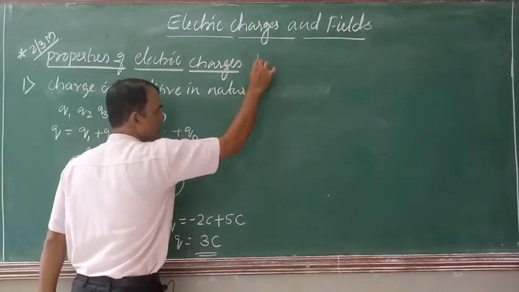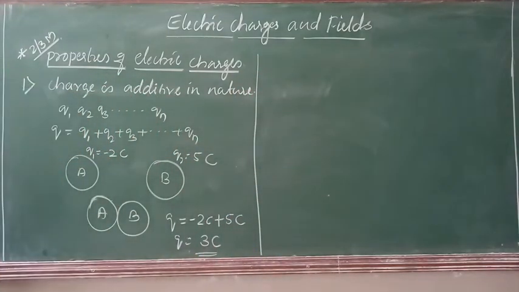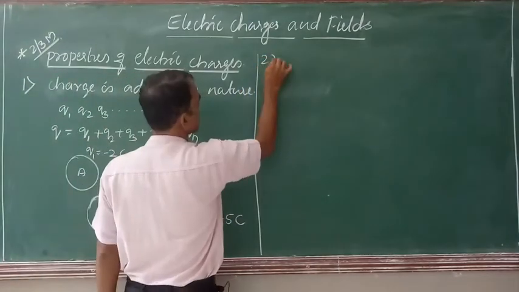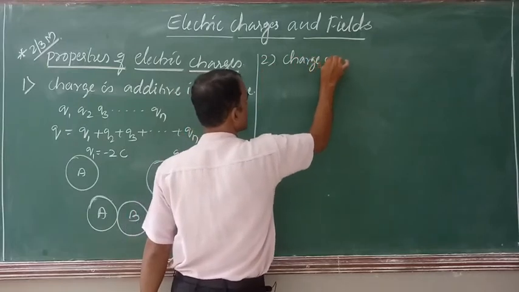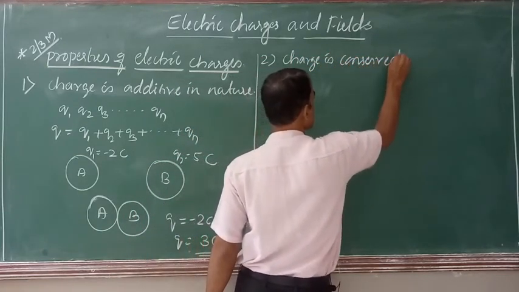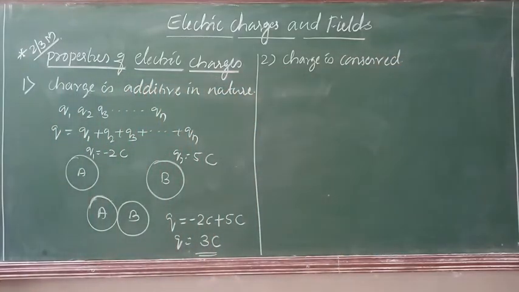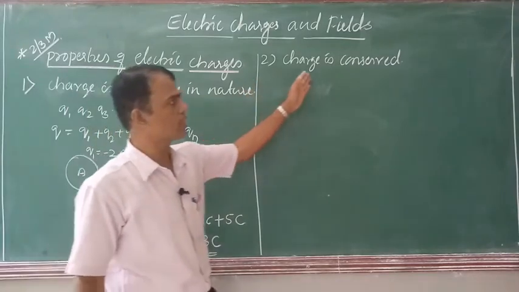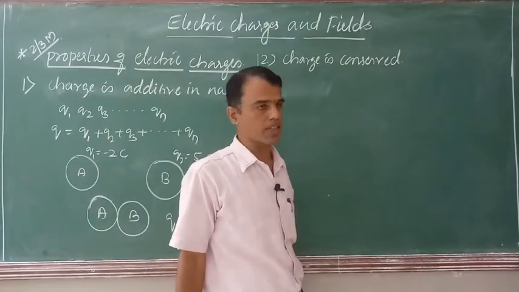So let me take the second property of electric charge. Charge is conserved. So electric charge is conserved, or we say charge is conserved in nature. What is the meaning of conservation of charge?